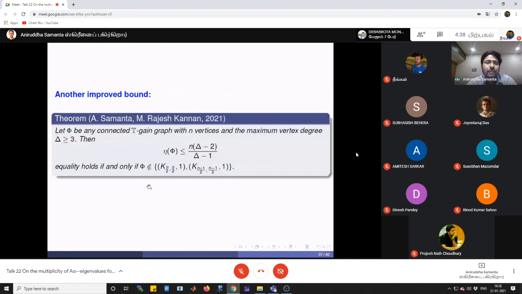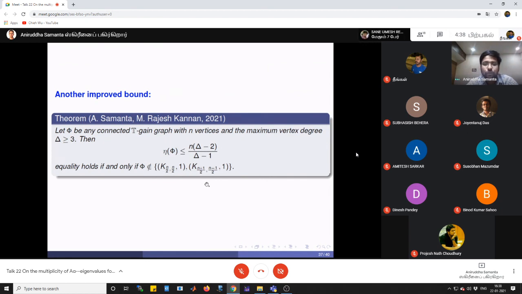And finally, the last one, an improvement result. So let phi be any connected T-gain graph with maximum vertex degree delta greater than 0. So how do we extend this result? Here we exclude some particular graphs. Okay, we exclude only this graph and we see that the eta of phi is less than or equal to this. So this is a better bound than the other bound presented here. So eta of phi, here we only consider the nullity of a T-gain graph phi, and this is less than or equal to this. So this is the better bound, if and only if phi does not belong to this.